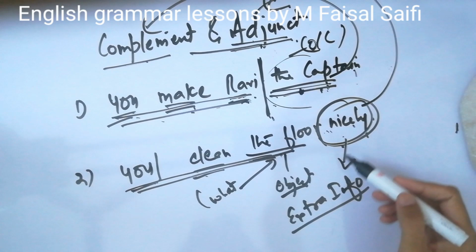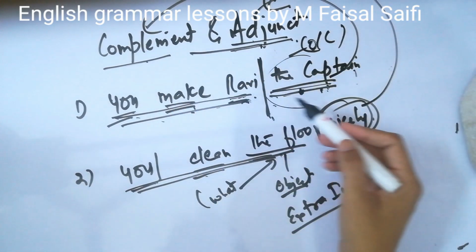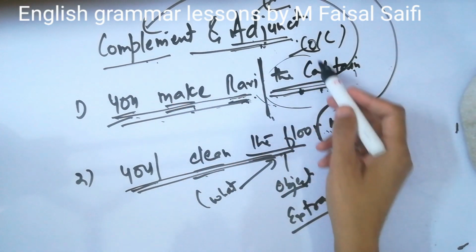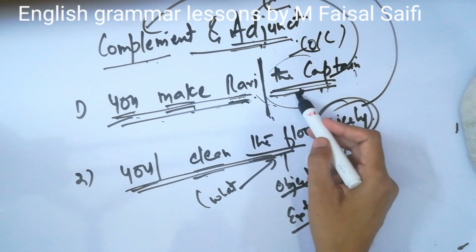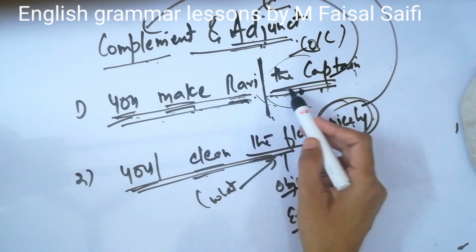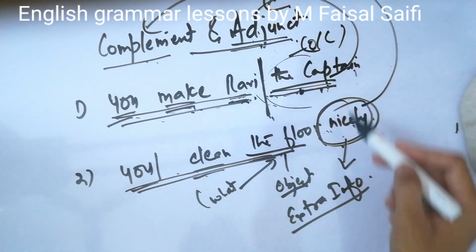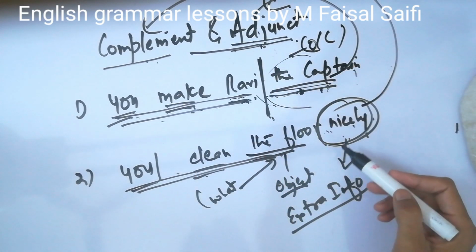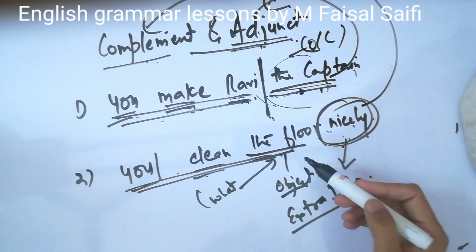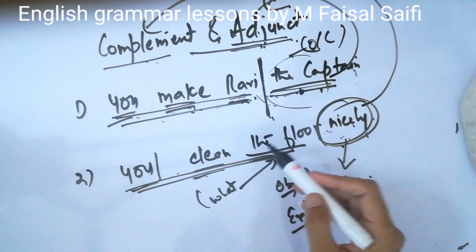So agent will tell you time, manner, place, frequency, while the complement will complete the sense. So to remind you again, a complement is the part of the sentence without which a sentence cannot be completed. It is the integral part of the sentence. If we don't write the complement, the sentence will not be complete. While agent is something extra information that tells about the time, manner, like these are the adverb of time, adverb of manner, adverb of place and adverb of frequency. So this is a thin line, please understand nicely.